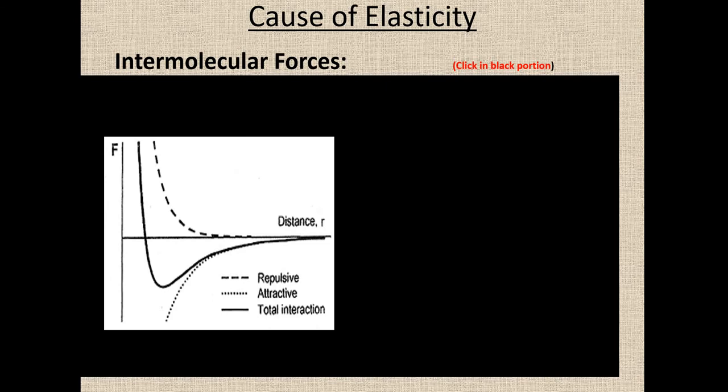The solid line shows the actual interaction. Above the horizontal axis the force will be repulsive, when the molecules or atoms come much closer, and up to a certain distance only the force will be attractive.